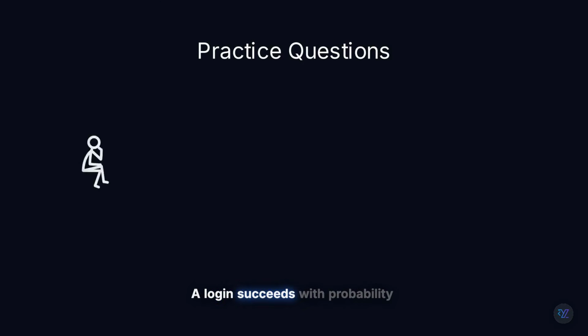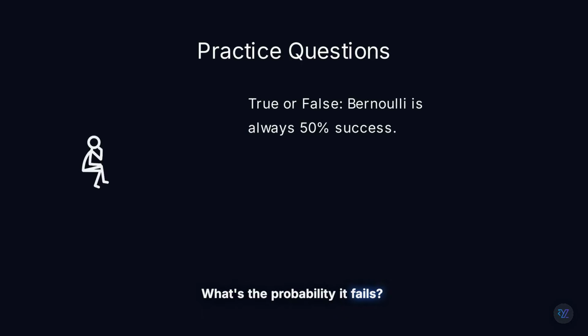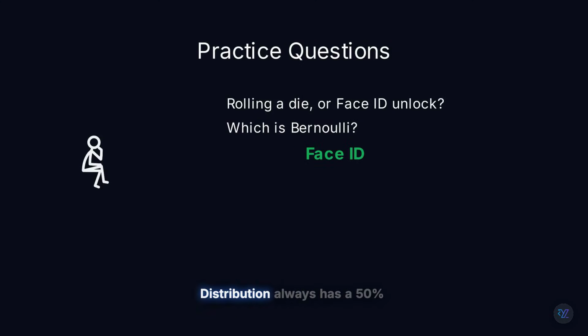A login succeeds with probability 0.95. What's the probability it fails? 0.05. True or false? A Bernoulli distribution always has a 50% chance of success. False. Which of these is Bernoulli? Rolling a die or checking whether Face ID unlocks your phone? The answer is Face ID.